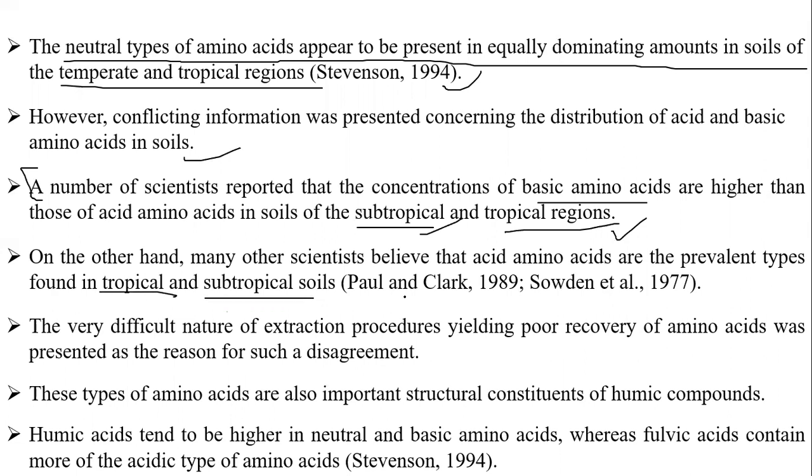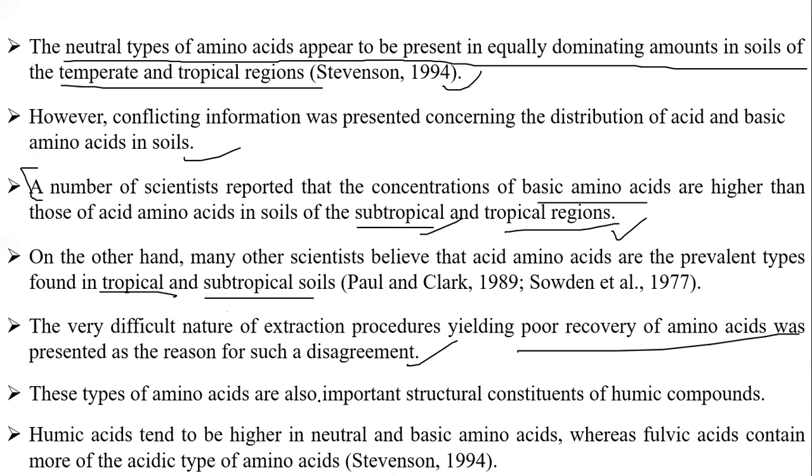So these are different types of opinions, students, but keep in mind in general that basic amino acids are high in subtropical and tropical regions. The very difficult nature of the extraction procedure leads to poor recovery of the amino acids. These amino acids are also important structural constituents of the humic compounds.